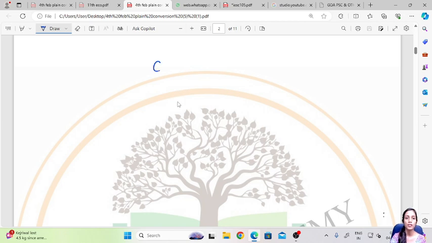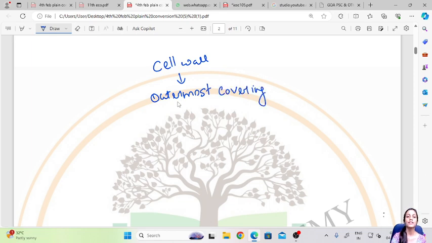So the cell wall is the outermost covering of the cell, present in plant cells and microbial cells: bacterial cells and fungal cells.